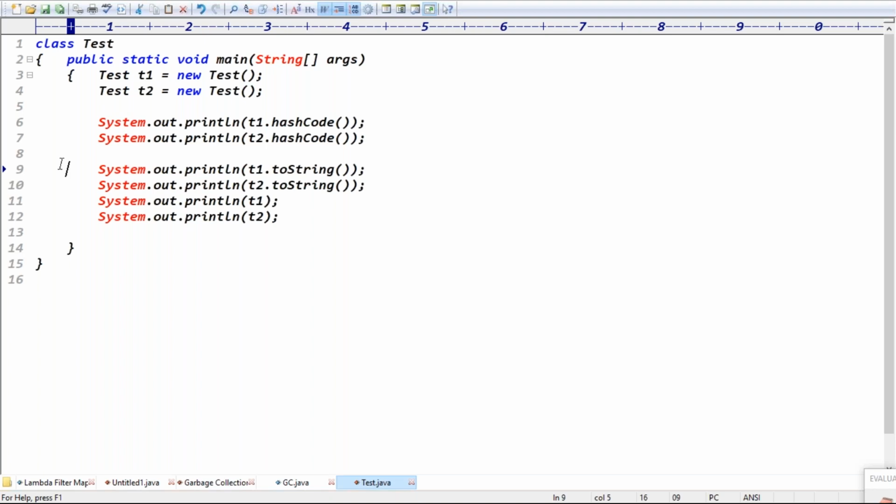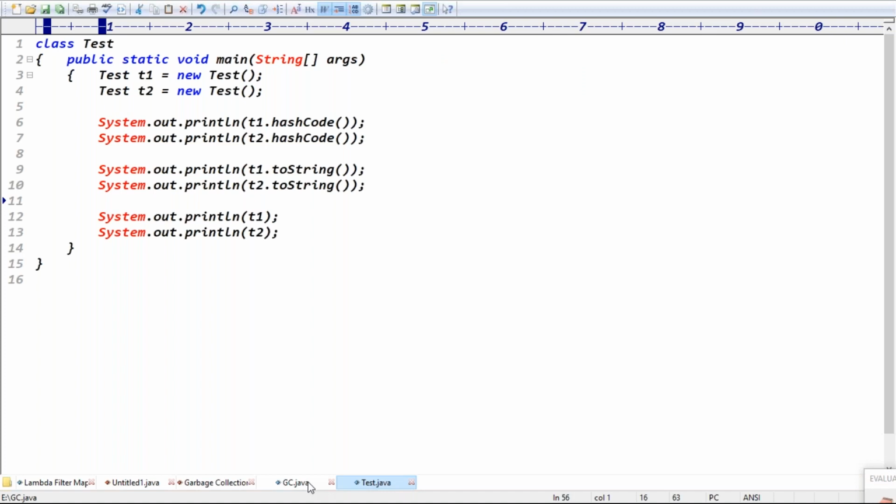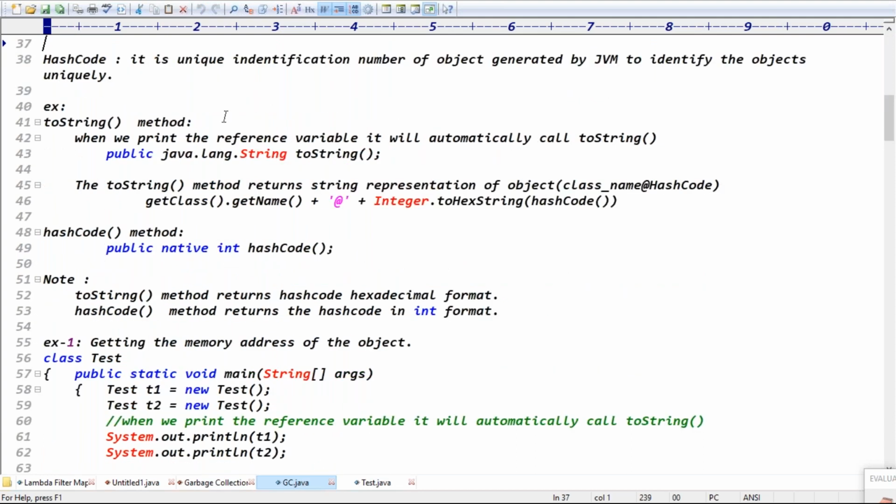What will toString give you then? The textual representation of the object, right? I showed the predefined implementation also. We are getting the hash code in which format now? Hexadecimal. Exactly. So if you run this code, see the output here. We got Test at the rate hexadecimal. I showed the implementation in the API documentation: class name at the rate, getClass().getName(), at the rate, integer data to hexadecimal string of the hash code, right?